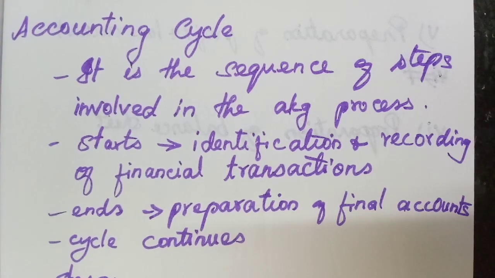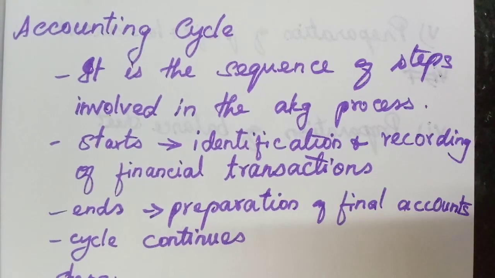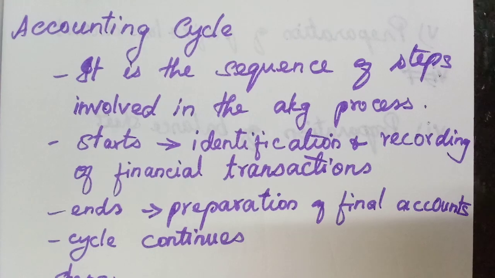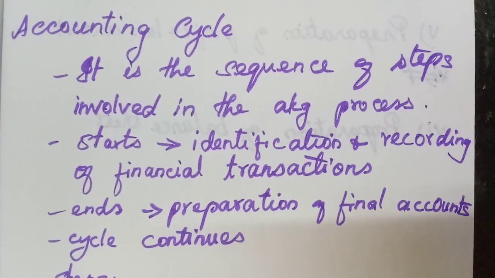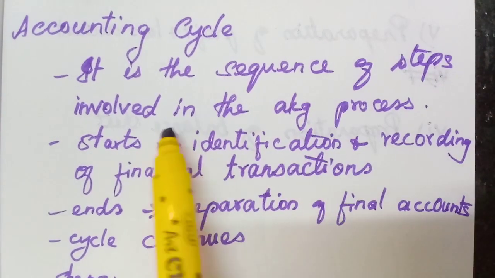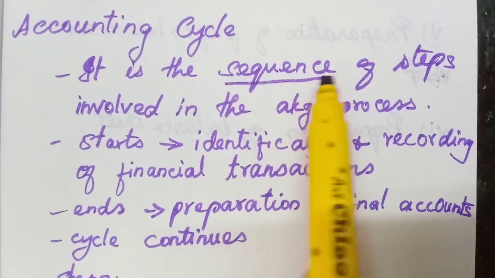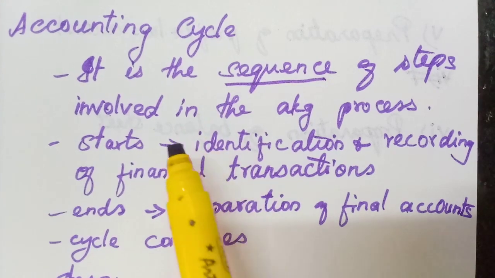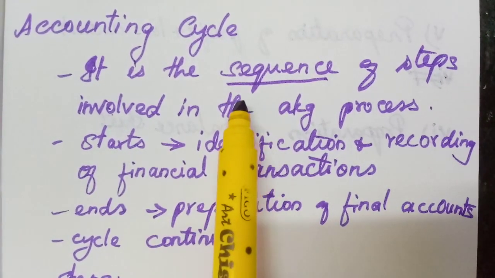So here, what does it mean? What is the meaning of accounting cycle? Before learning that, we should know what are the steps involved in the accounting process and why it is called the accounting cycle. Before that, you should know the steps involved in the accounting process, because many steps are involved. It is a sequence, and sequence means it is an order, no?